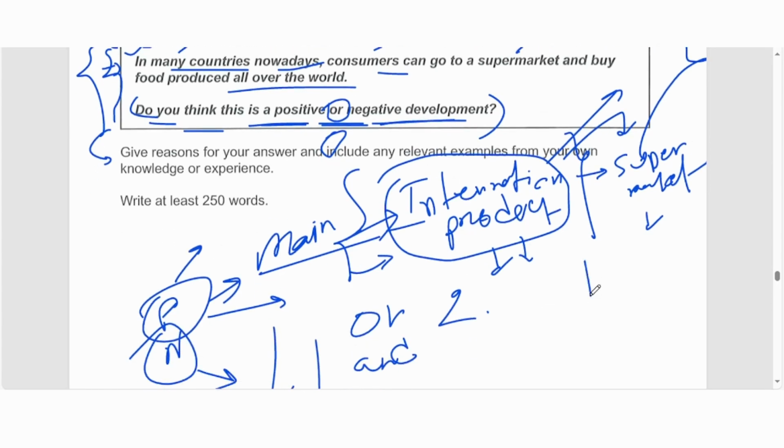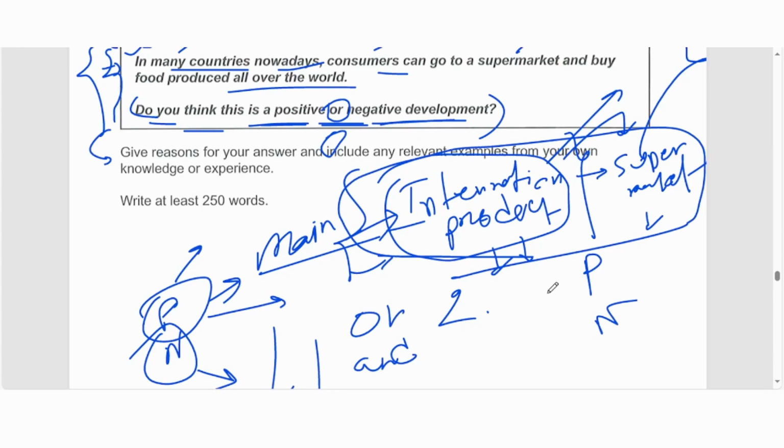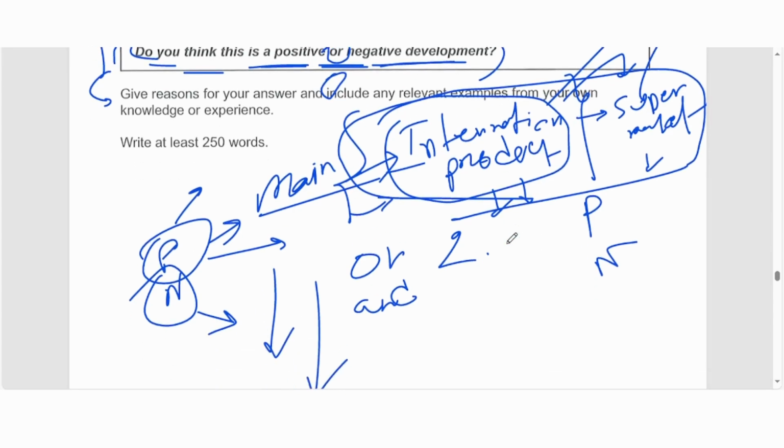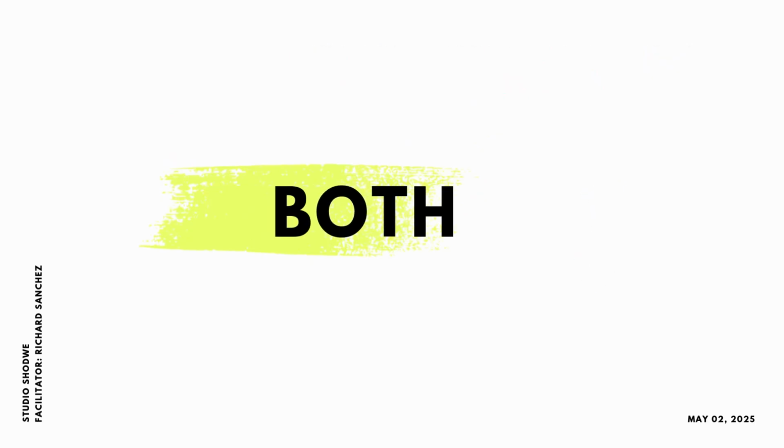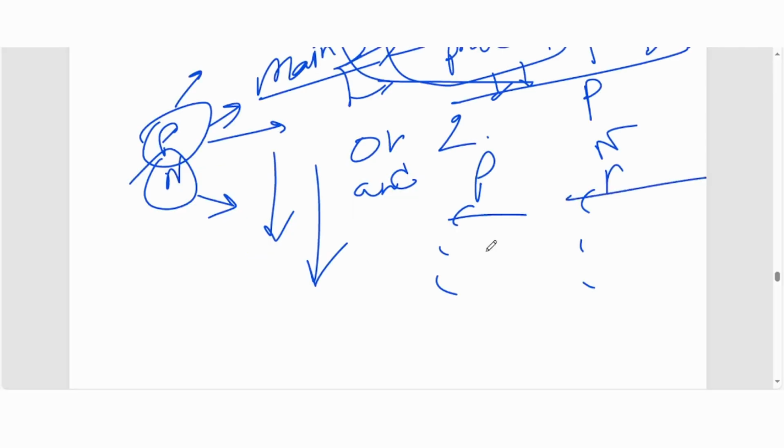So you will cover either positive or negative, right? People are getting international product from the supermarket, so you're going to talk about either the positive or the negative. Most people take the decision emotionally. Okay, I think it is positive, then they start taking notes of positives. And some students will say, nah, I think it's negative, so they start taking notes about the negatives. My suggestion is to take the notes for both, right? Take the notes for both, and after taking the notes, then take the decision on what we're going to do.